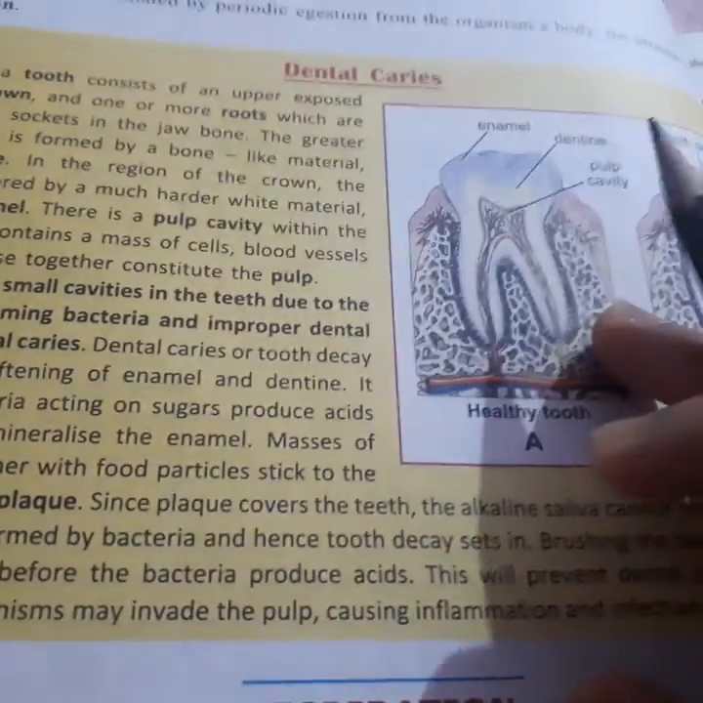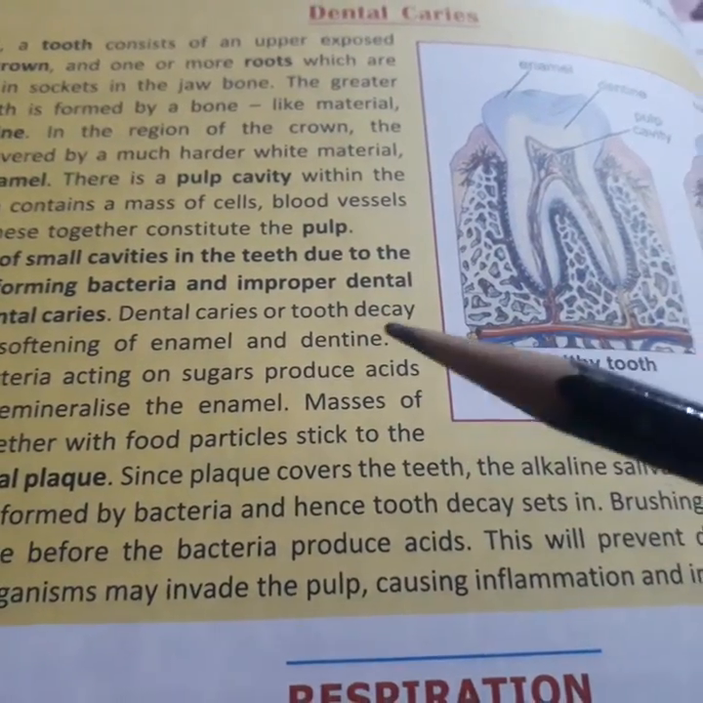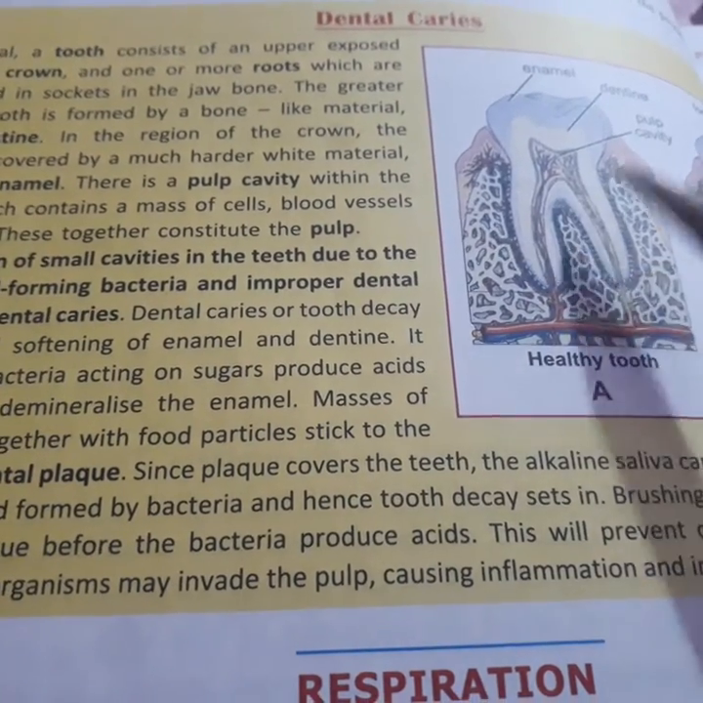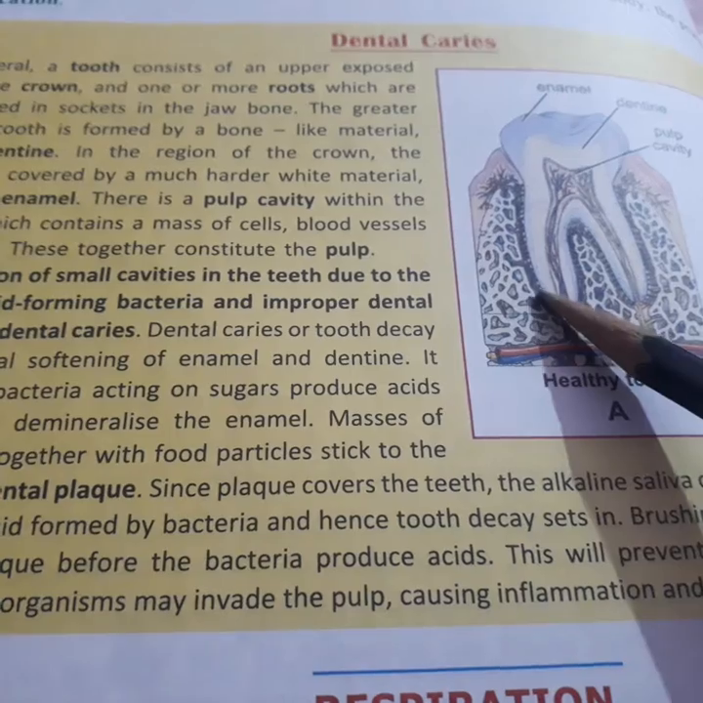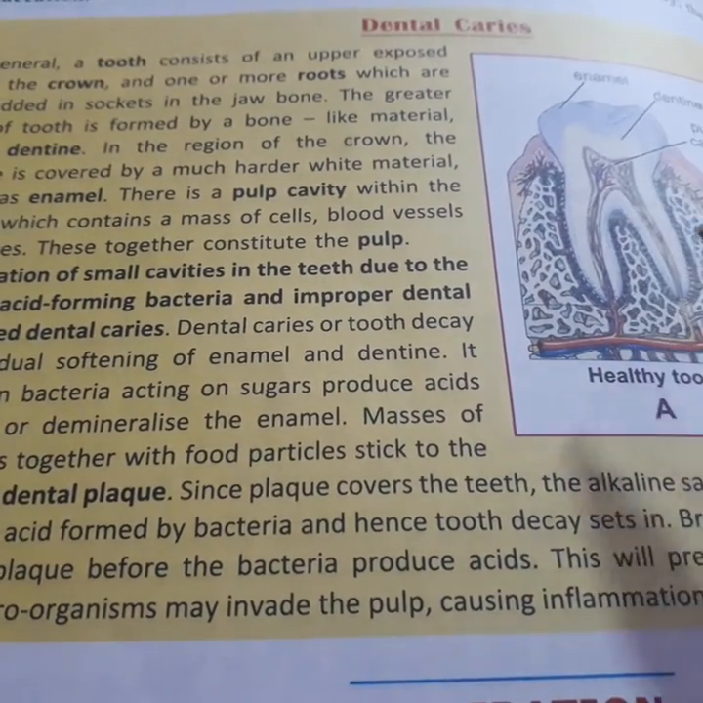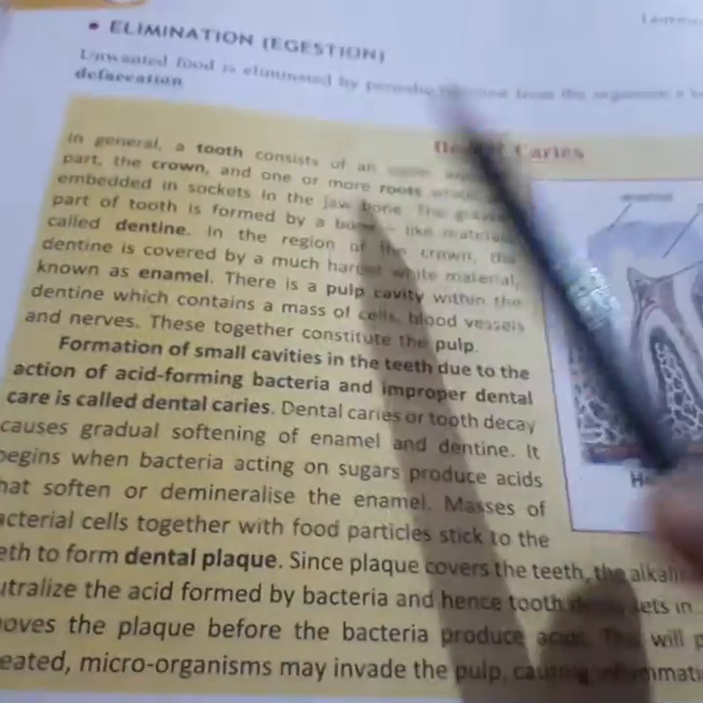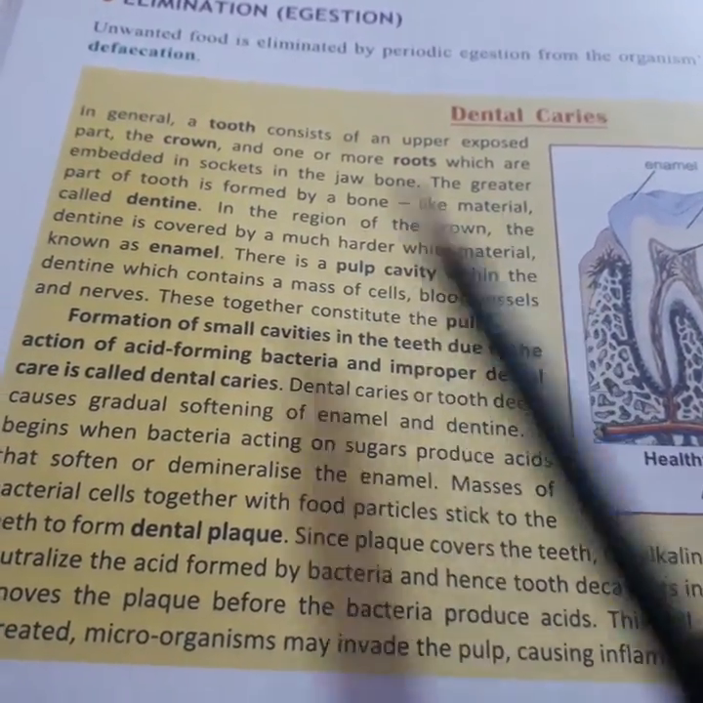Sometimes when you go to the dentist and a tooth has to fall, you might feel some itchiness at this part. That happens because this is totally attached to this. And the greater part of the tooth is formed by a bone-like material called dentine.